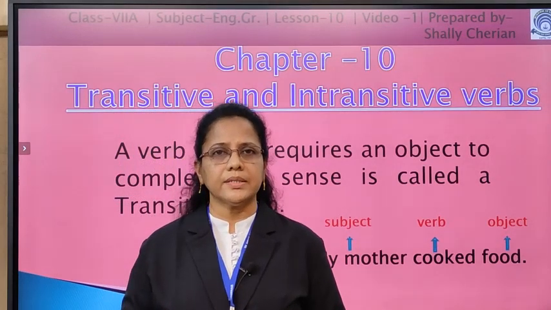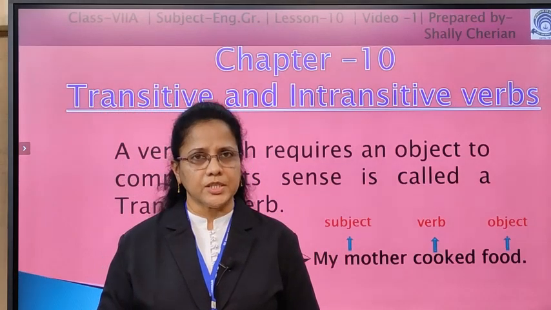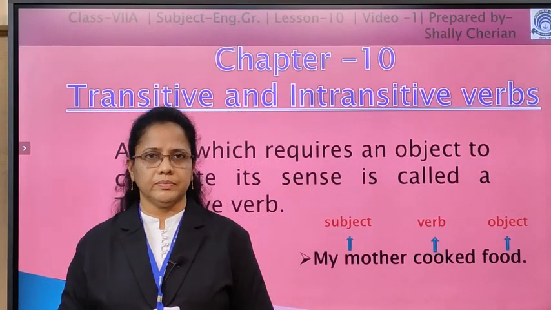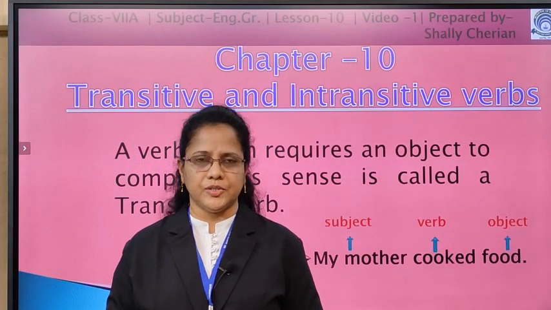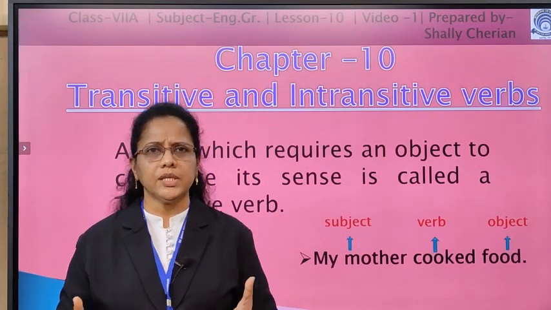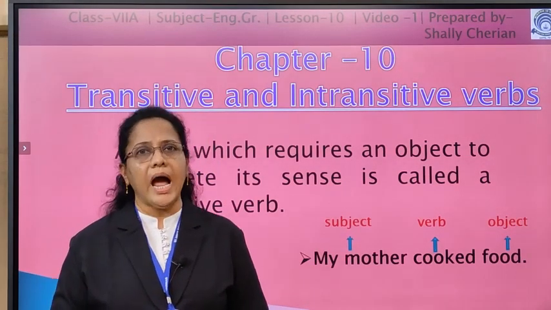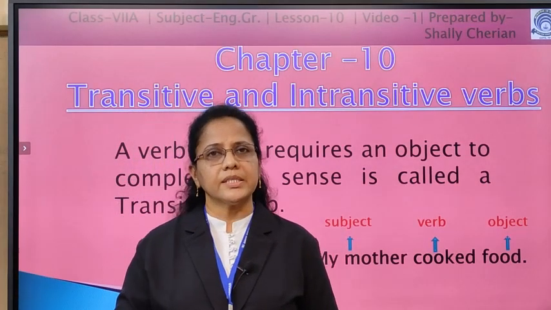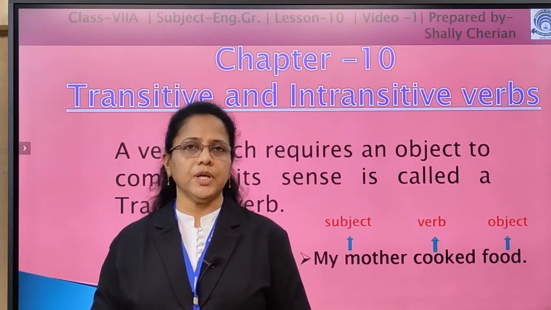So, what is a transitive verb? A verb which requires an object to complete its sense is called a transitive verb. Without the object, it does not make any sense. It always takes an object. And what is an object? Object is the receiver of the action. The action done by the subject is received by someone or something. That is the object of the verb.